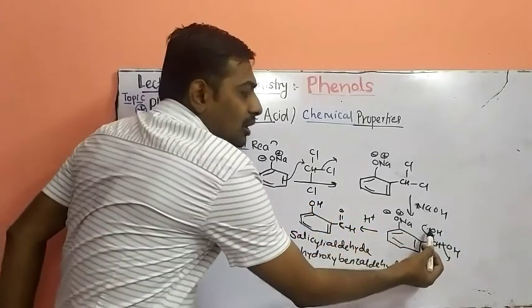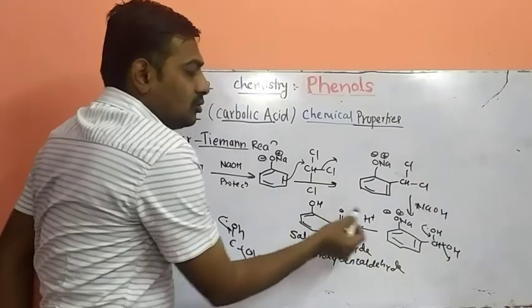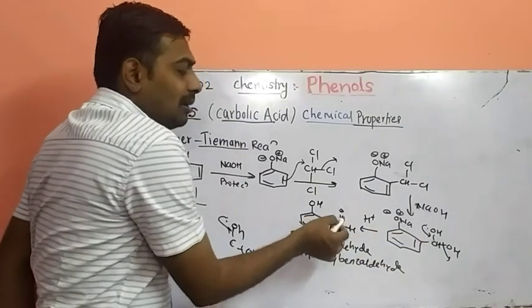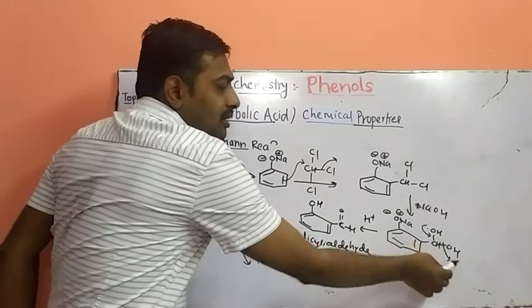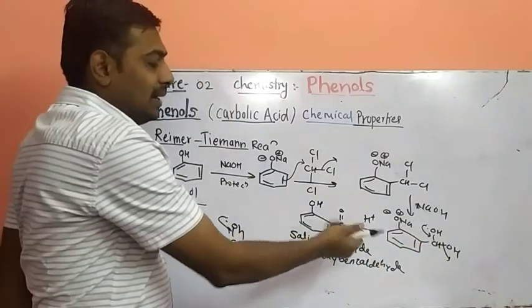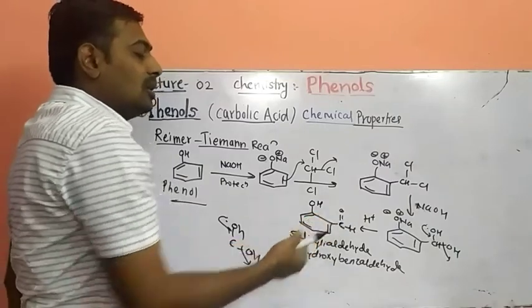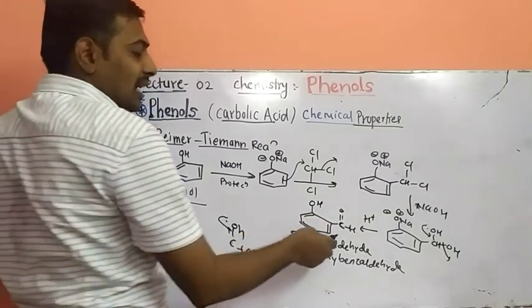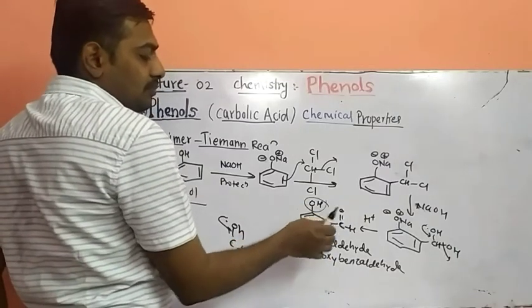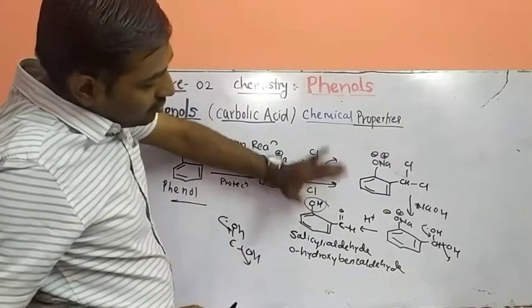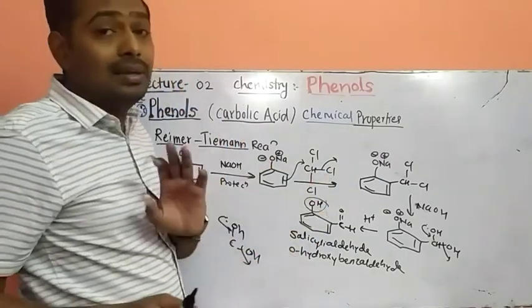When this OH comes in the resonance to form a double bond at this position, this OH is removed to form the aldehyde. By H plus ions at the upper side, we will get OH on this compound, called salicylaldehyde. The remaining compound is benzaldehyde, so you can call it orthohydroxy benzaldehyde.